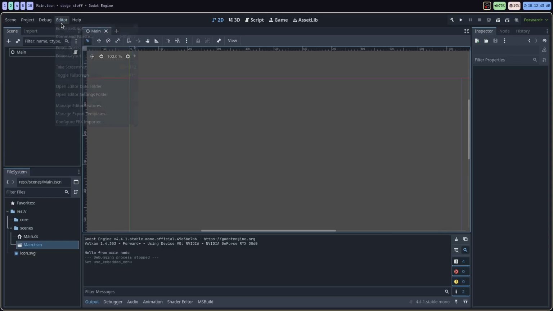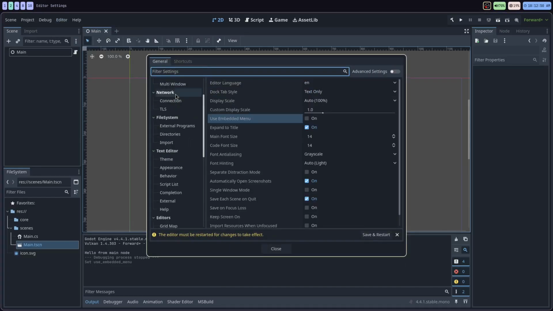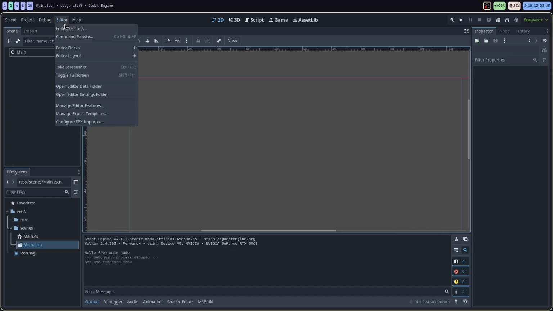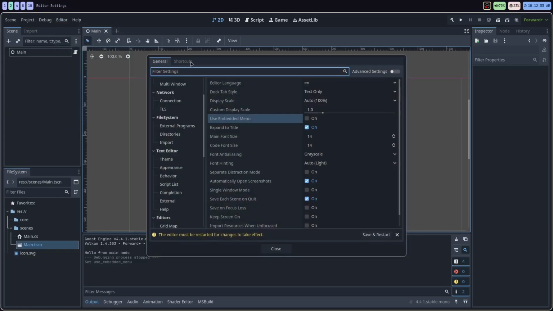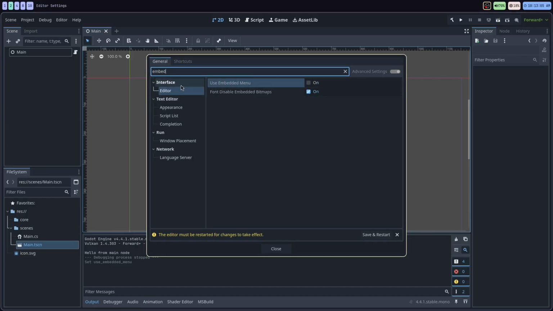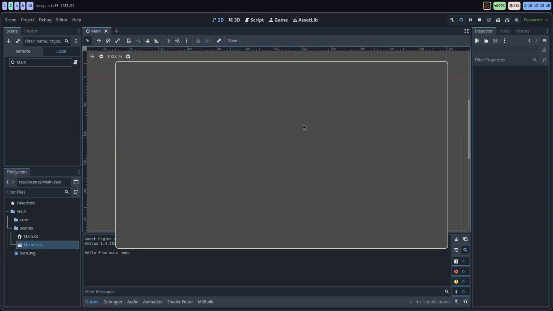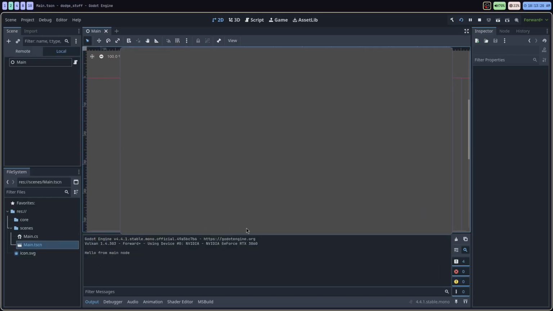So first, I want to prevent the editor from launching in that embedded window. So you can click on the editor menu at the top. You can go into the editor settings. You can type in embedded, and on the interface part in the editor section, it'll say use embedded menu. I'm just going to turn that off for now. So basically when I run the application, it's just going to launch in the window just by itself like this. And of course we see hello from main node.